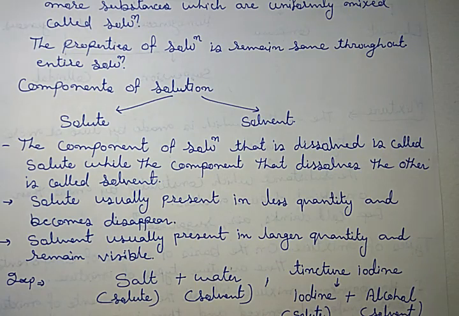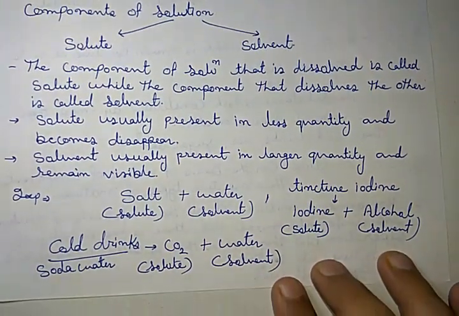Secondly, the substance which disappears is solute, and the substance which remains visible is called solvent. In a sugar and water solution, there is 1 glass of water and 1 teaspoon of sugar. So which is less? Sugar. So it is solute. And after dissolving, which disappeared? That is sugar. So that is solute. By generalizing these two properties, you can identify which is solute and which is solvent. I am considering some examples of it.